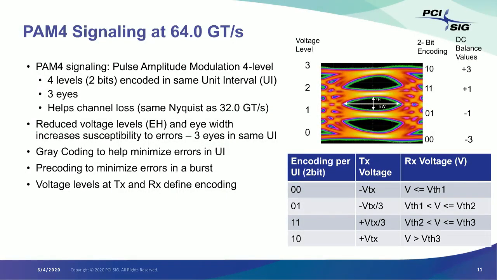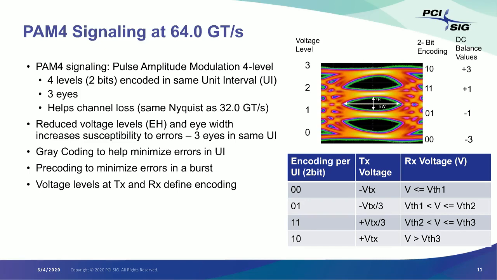Now let's take a look into how PAM4 signaling works. PAM4 stands for pulse amplitude modulation. So if you look at the picture on the right, there are 4 voltage levels in the same unit interval. So you got 3 eyes as is shown there. Now the encodings are 00, 01, 11, 10. It's gray coded for getting less errors. And the voltage levels are also shown in the table below.